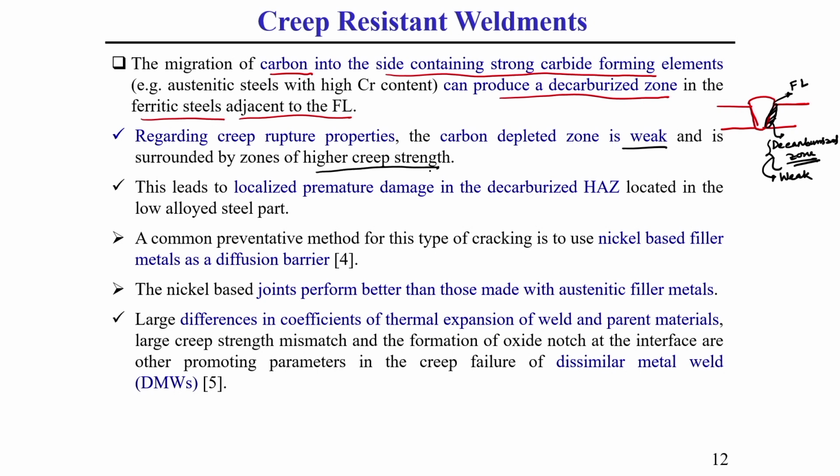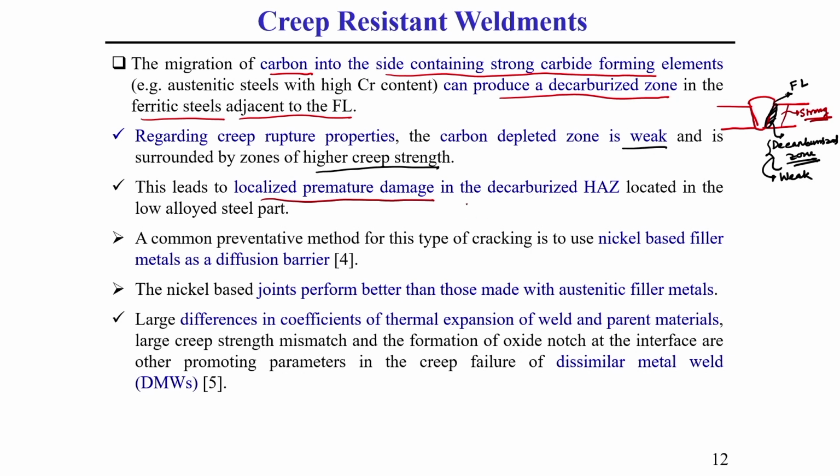Rest of the zone is surrounded by high creep strength, so a strong zone, and the carbon depleted zone becomes the creep related weakest zone, while the surrounding zone has a high or strong creep property.